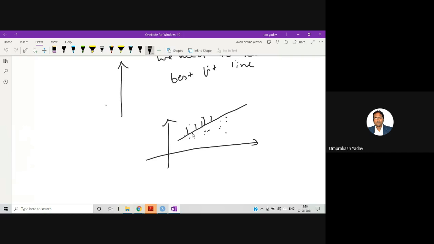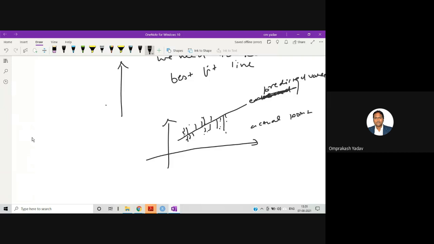Now from all the points here, we can draw a perpendicular on this particular line. We can determine the distances. So obviously a few data points will be below and a few data points will be above this particular line. So this is an error, right? This is an error. Similarly, this is also the difference from the expected value. This is the expected or the predicted value, and the points which are over there are the actual points.